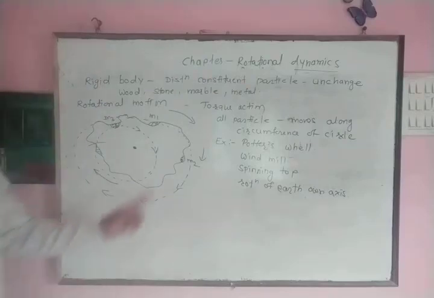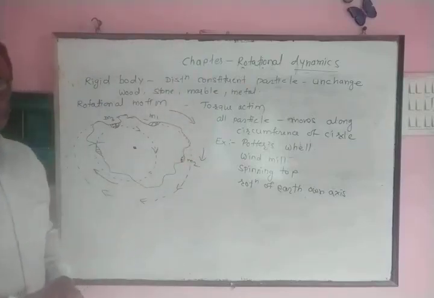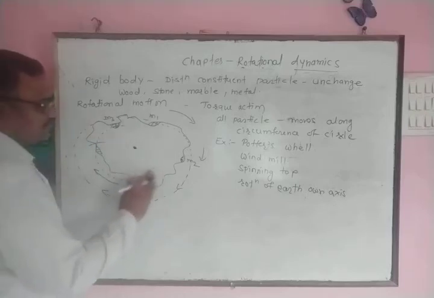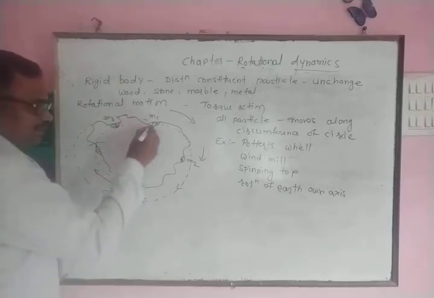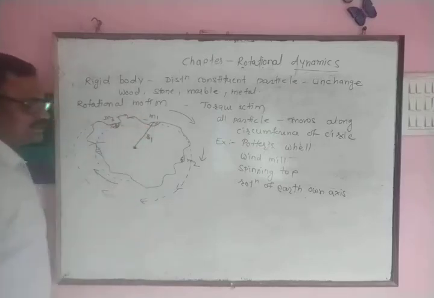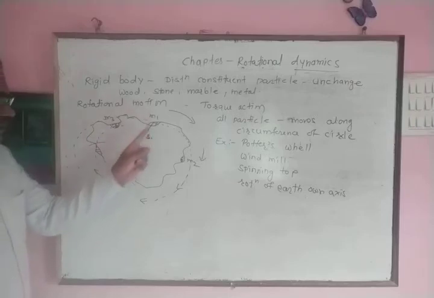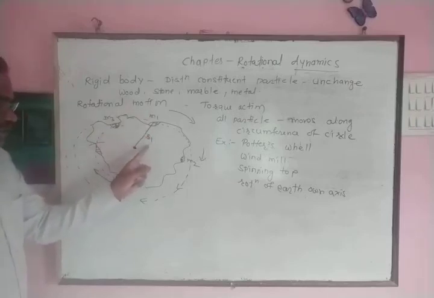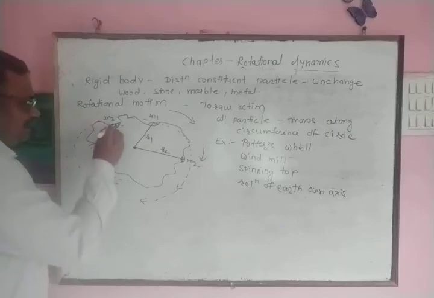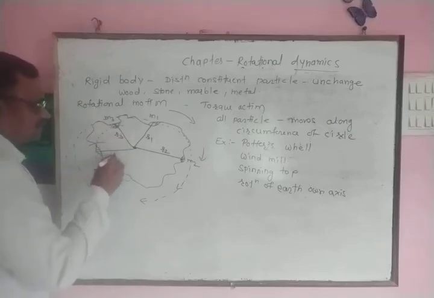Now, what is speciality of rotational motion? We can observe in case of a rigid body, particles are situated at different distance. First particle is situated at distance r1 from the axis of rotation. Second particle is present at distance r2. In this way, each particle is present at a different distance.